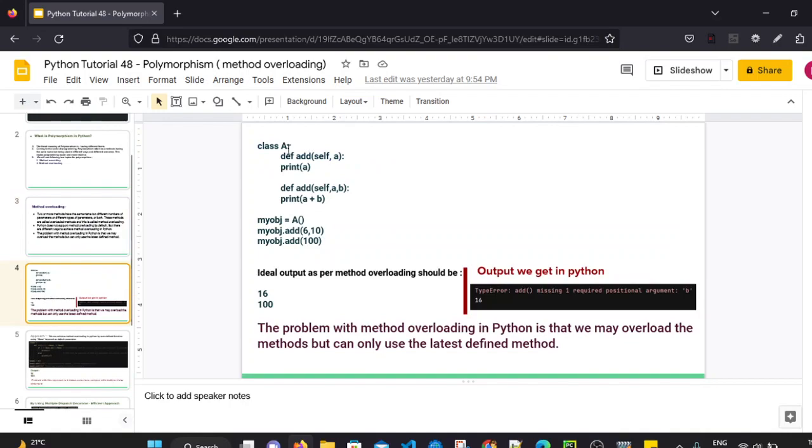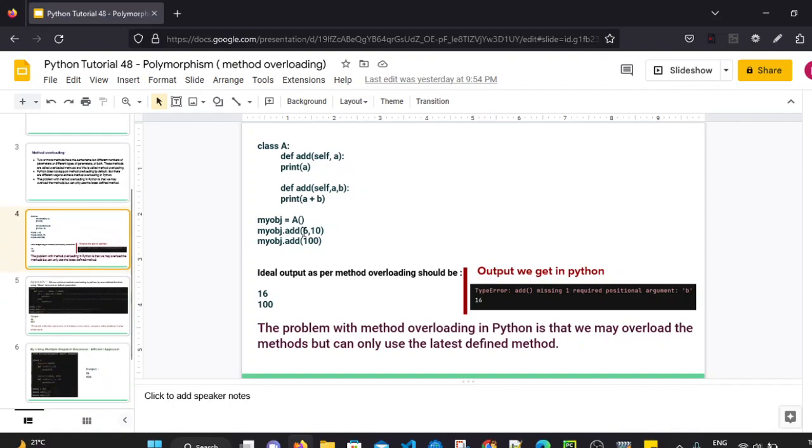So this is the problem scenario which we have seen. We have used two add methods. The first one is with only one parameter. The second add method is with two parameters. But when we call those methods with two parameters and one parameter, it should ideally give outputs of 6 and 100 here. But it gives the error, right? So now let's see how we can tackle this problem.